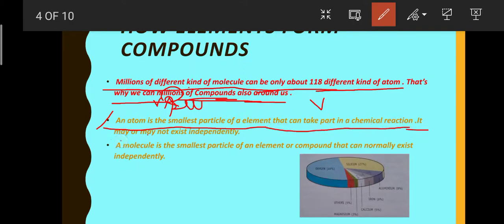It may or may not exist independently in nature. A molecule: a molecule is the smallest particle of an element or compound that can normally exist independently.